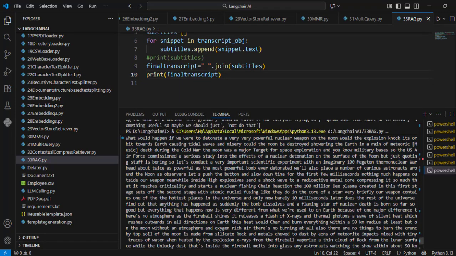So that's good. Now the rest of the code of this RAG based application I will implement in the next video.